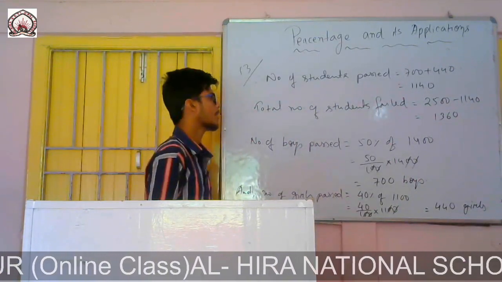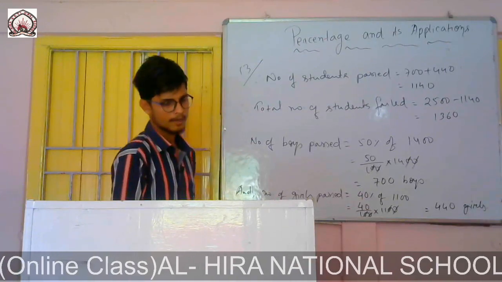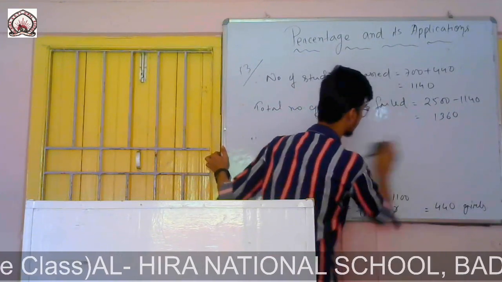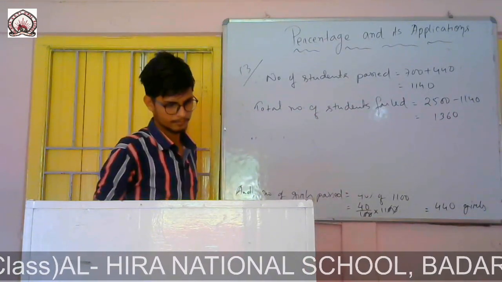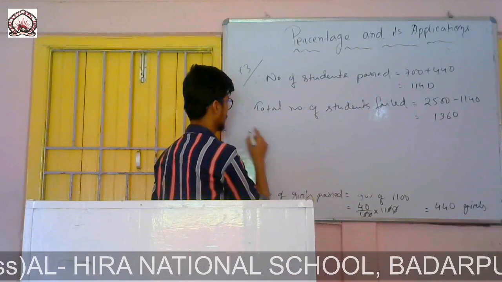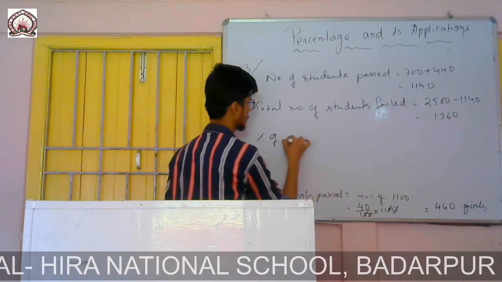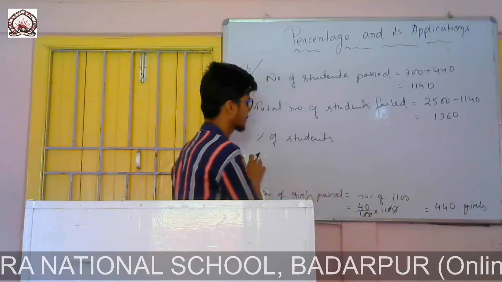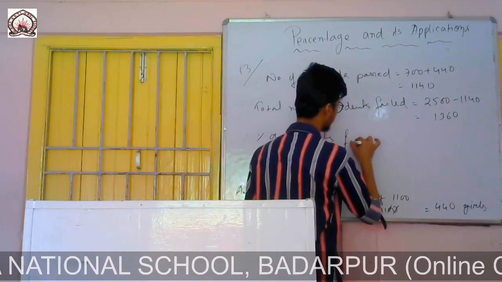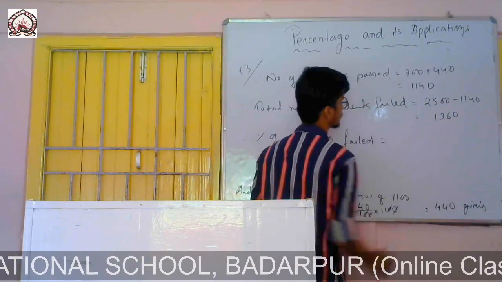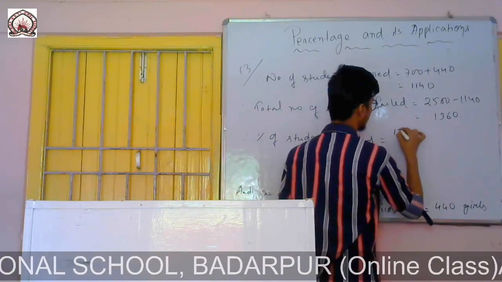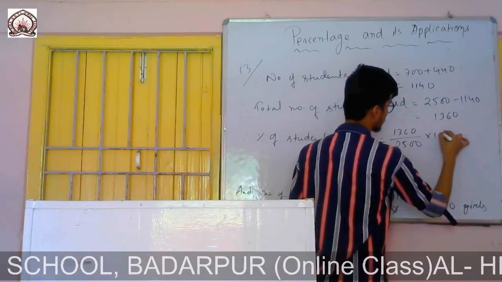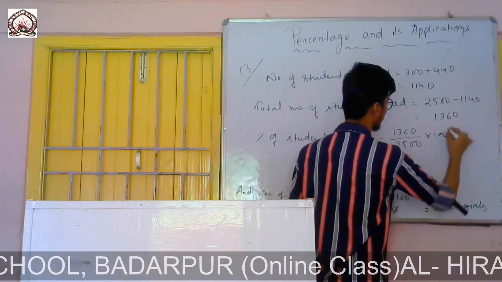So now I will find the percentage of students failed. Percentage of students failed equals how many students failed, 1360, out of 2500, multiplied by 100 in percentage.